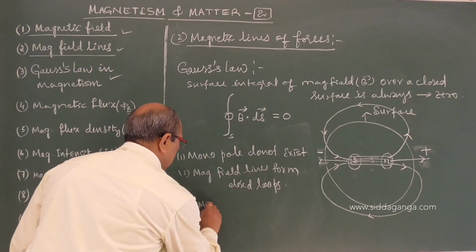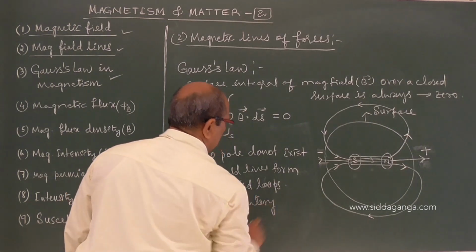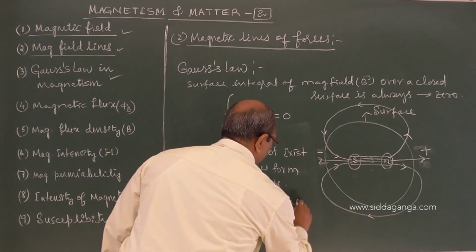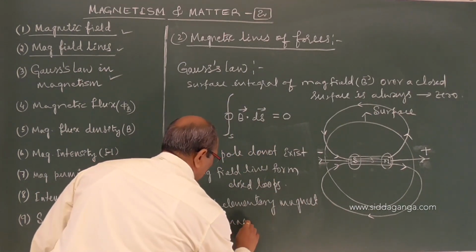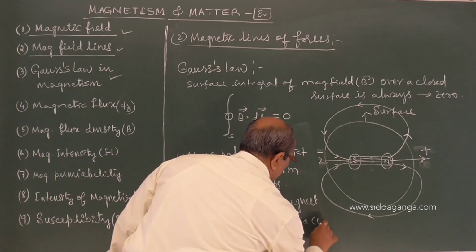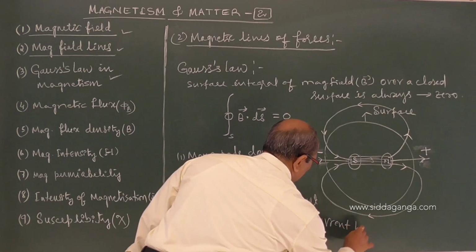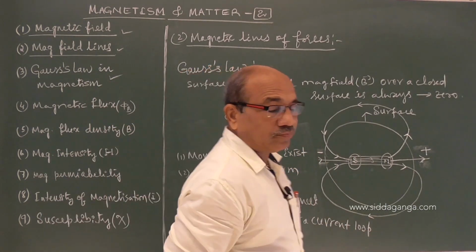Third, the most elementary magnet is a magnetic dipole or a current loop. Current loop or magnetic dipole.